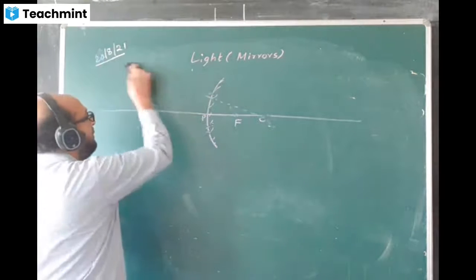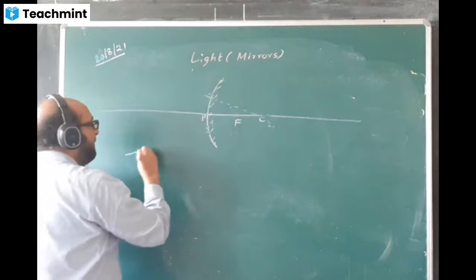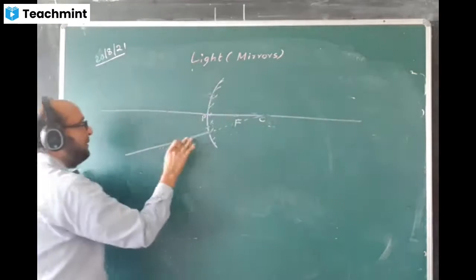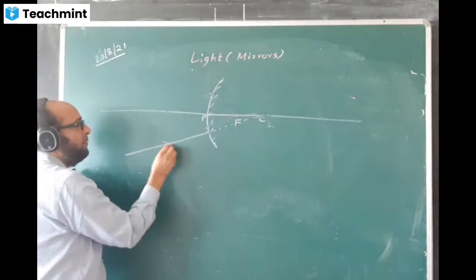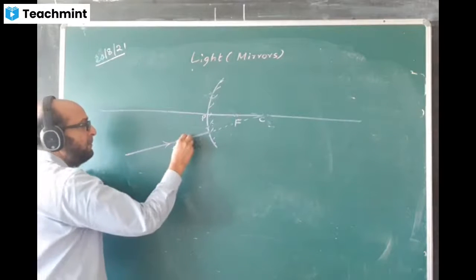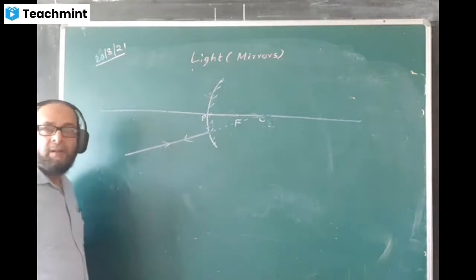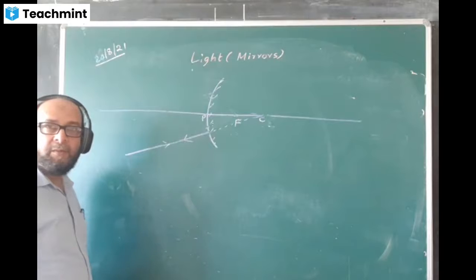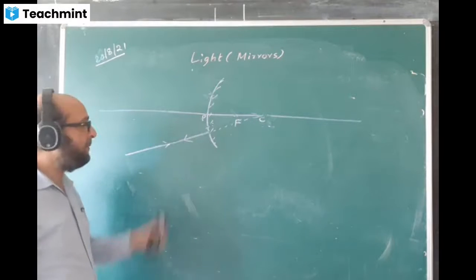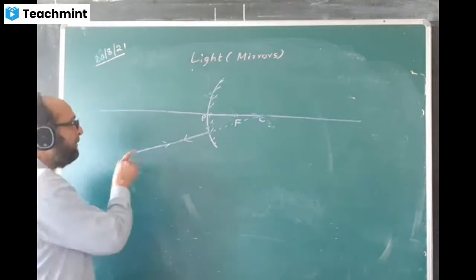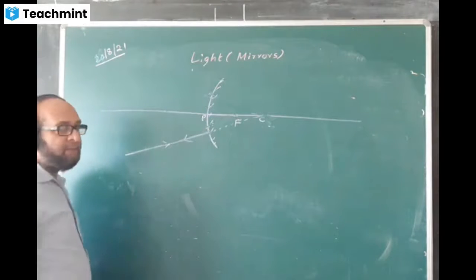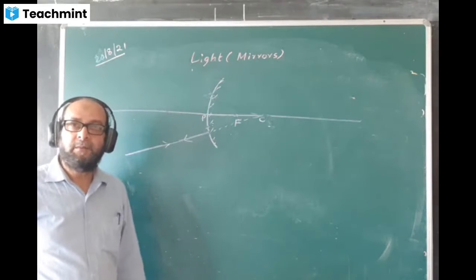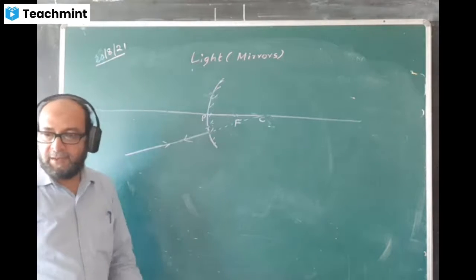Same way, I take a ray of light like this. This is appearing to pass through C. What will happen to the ray now? Tell me. Same way, it will return back along the same path. It will strike the mirror and return back in the same direction along the same path. If it appears to pass through F, then it will become parallel. But when it passes through C, it will return back along the same path. Reversibility will take place in this case.